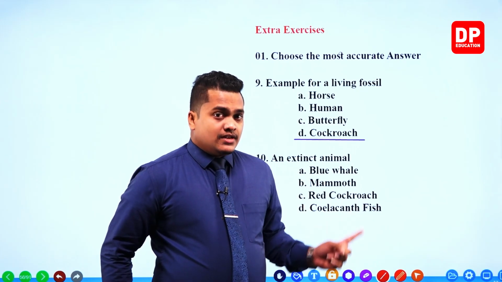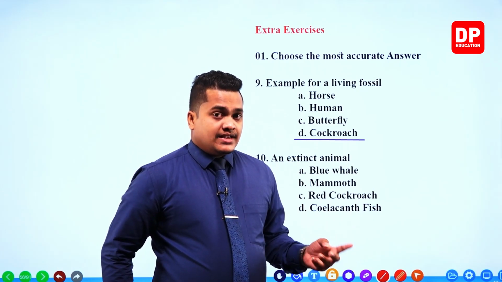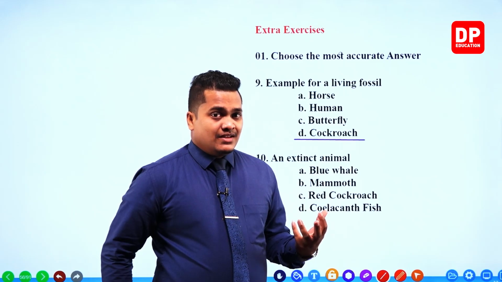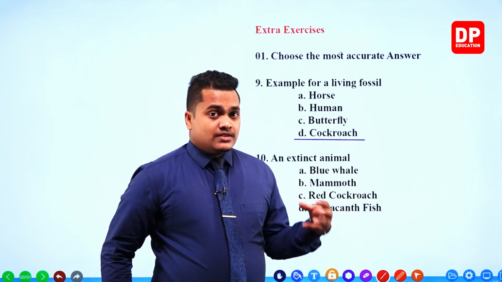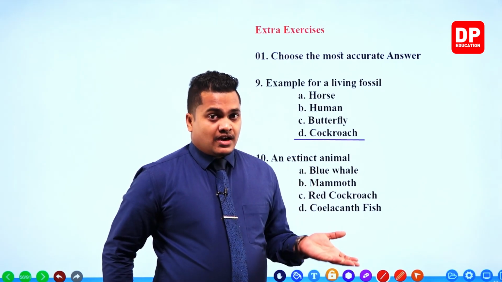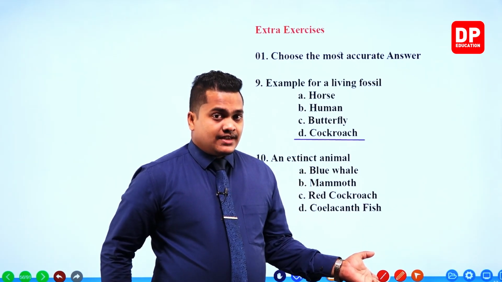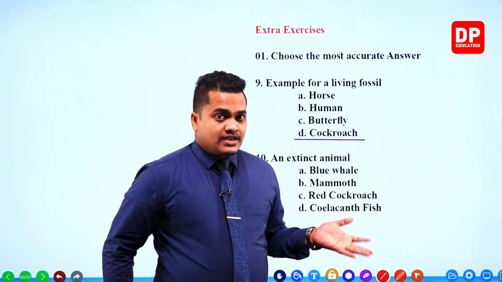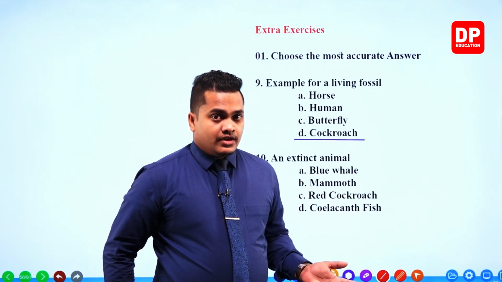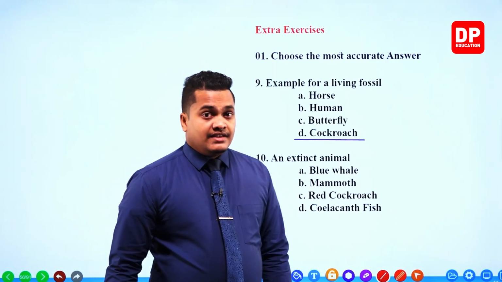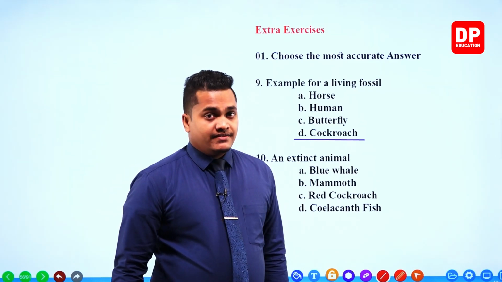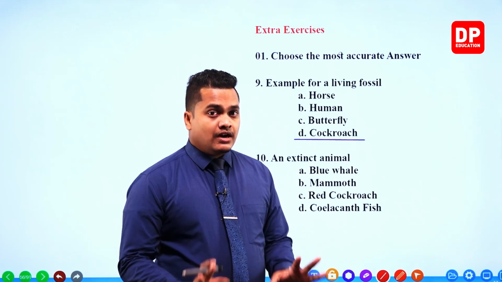In earlier times, it was assumed that coelacanth fish was eradicated or extinct about 70 million years back. But in recent times, this fish was once again found in the South African region. So therefore, it is considered a living fossil. Still, those fishes are available.